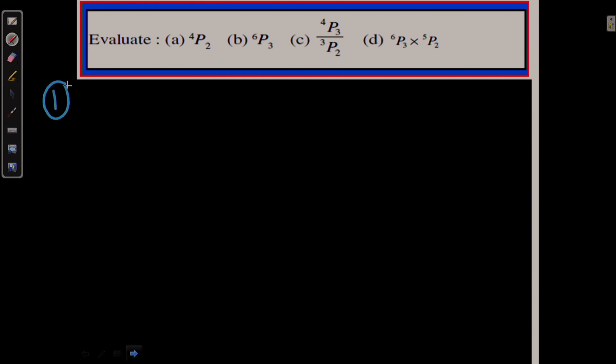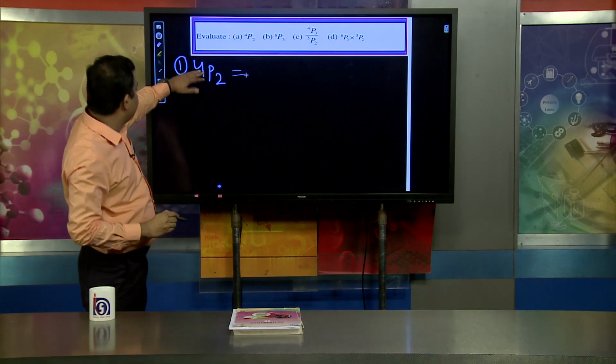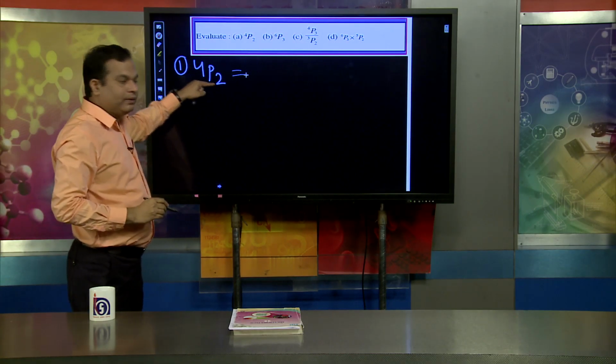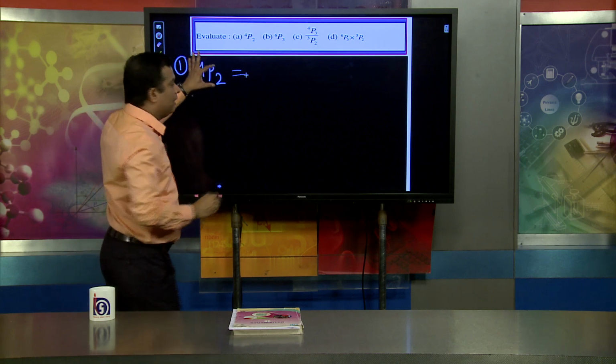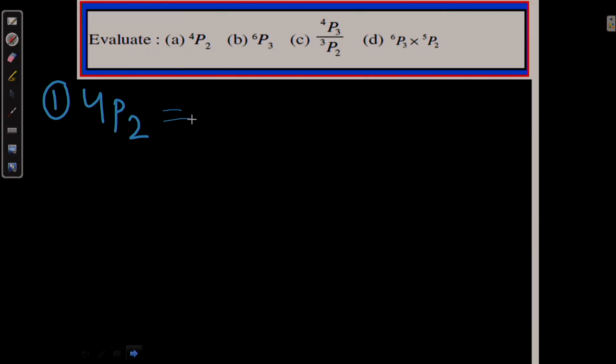First, find the value of 4P2. That means 4 permutation 2. How do we evaluate it? As per the formula, 4 factorial divided by (4 minus 2) factorial.